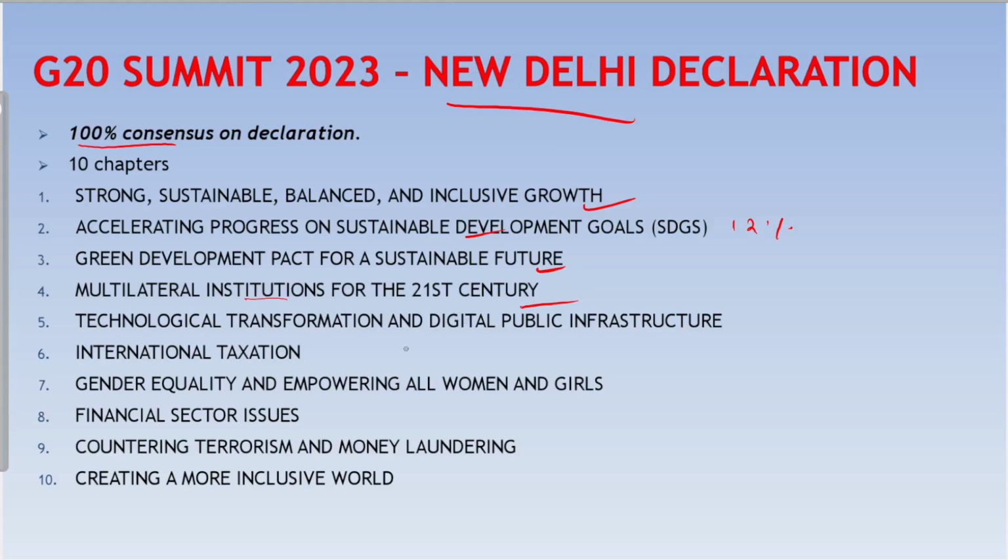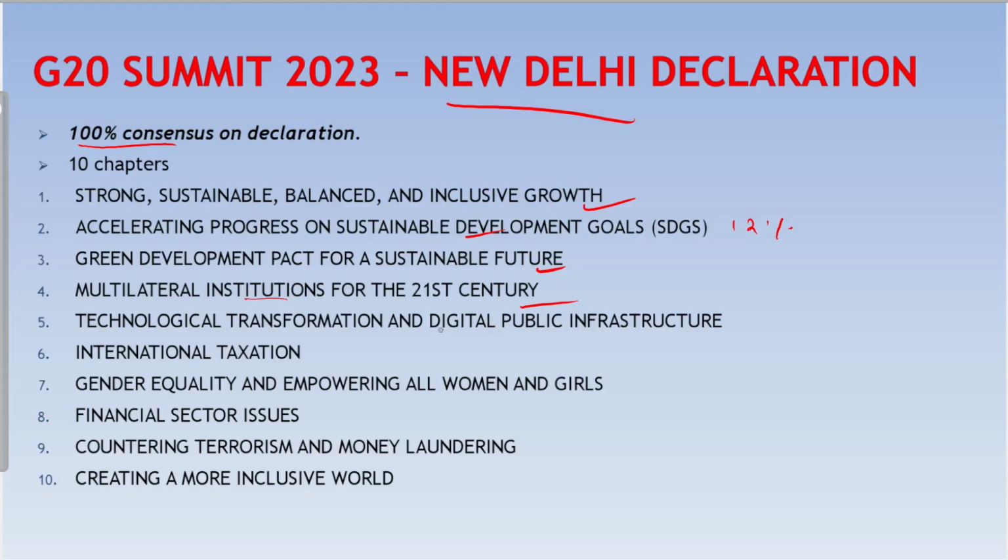The chapter on technology transformation contains elements of building digital public infrastructure, crypto assets, and harnessing artificial intelligence responsibly. They also talk about an innovative regulatory or governance approach that takes into account the risks associated with the use of artificial intelligence. G20 leaders also agreed on a global digital public infrastructure repository. The document also talks about a comprehensive toolkit aimed at improving cyber education and cyber awareness for the protection and empowerment of children and youth.